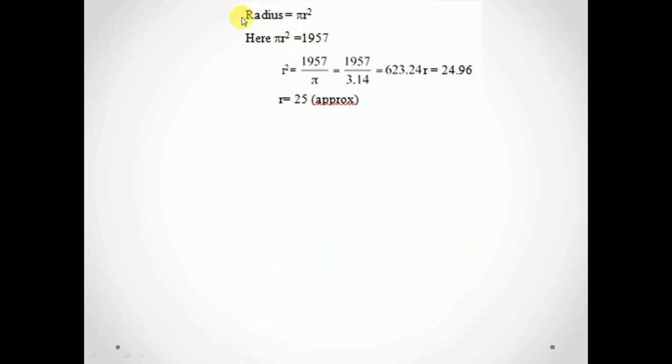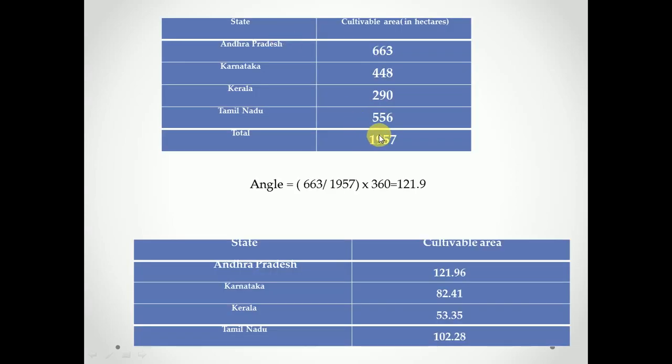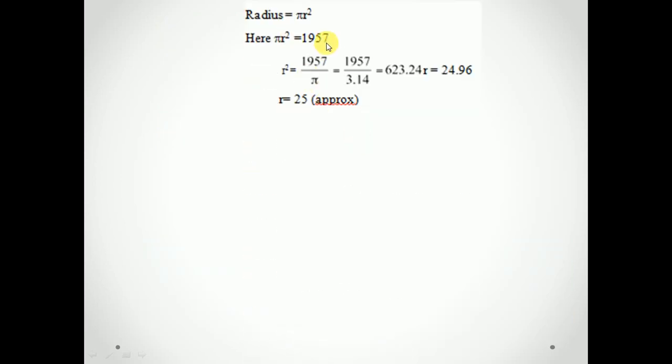Second step, radius. Sorry, this is a mistake: instead of radius, it should be area is equal to pi r square. We take the total area, 1957. So pi r square is equal to 1957, or r square is equal to 1957 upon pi. It comes as 24.96, so r is approximately equal to 25.